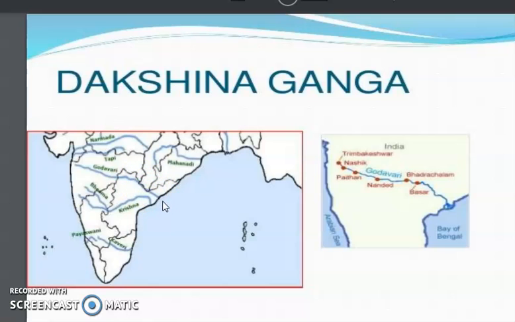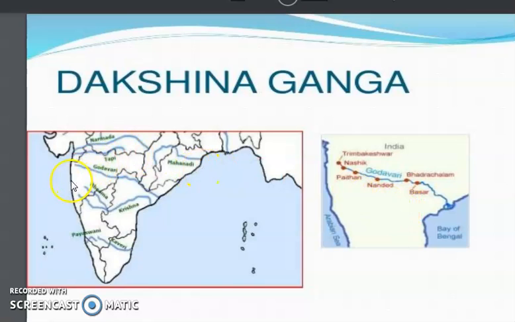Now, the entire drainage basin of the Godavari river, what is a drainage basin? The area drained by the river. So the entire drainage basin of the Godavari river is the largest among the other peninsular rivers. You can see this is a zoomed picture. The drainage basin of the Godavari river is larger than the other peninsular rivers.